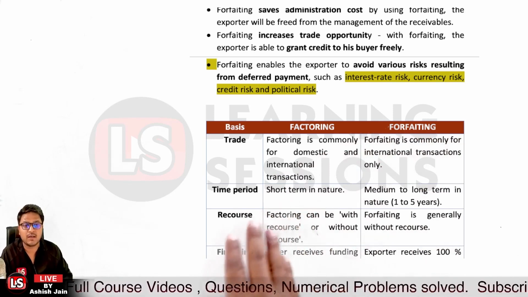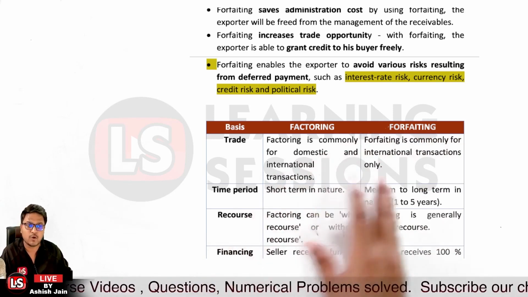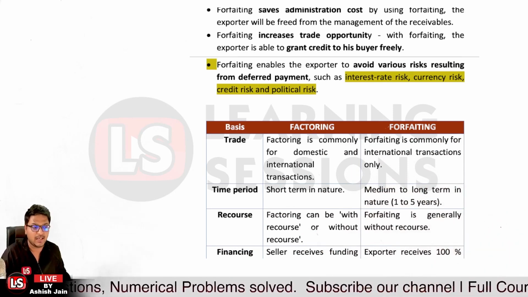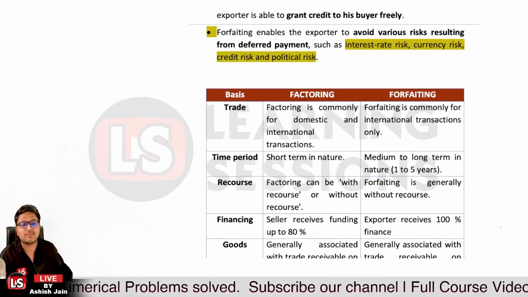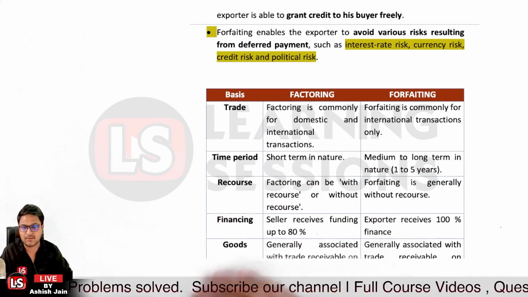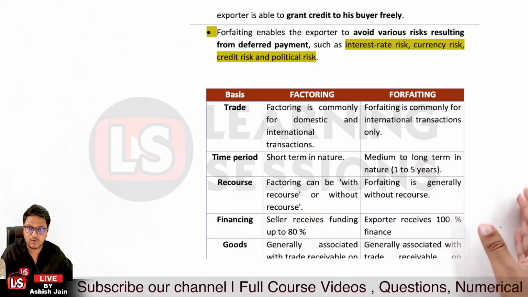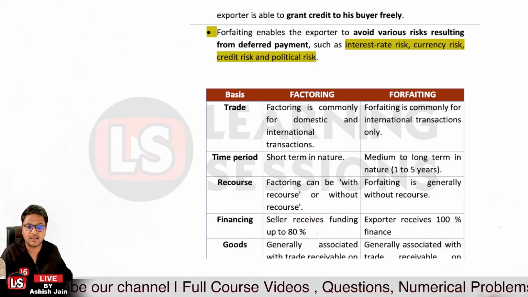And further, if you look at the recourse, factoring can be with recourse and without recourse, whereas forfeiting can only be without recourse generally. And the financing is basically up to 80%, that is, 20% is the margin. But in case of forfeiting, 100% finance can be given to the exporter after deducting the discounting fee and the commitment fee.